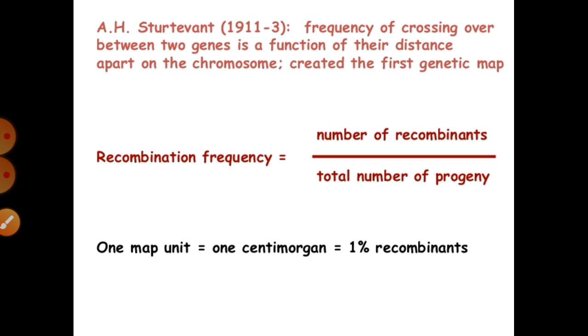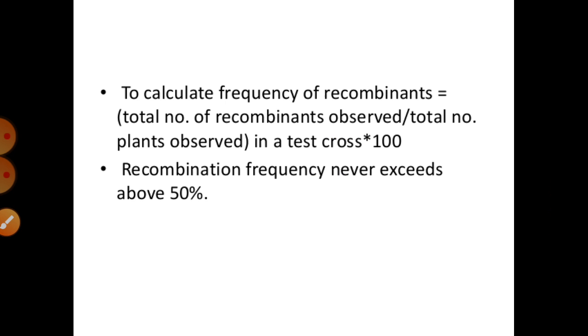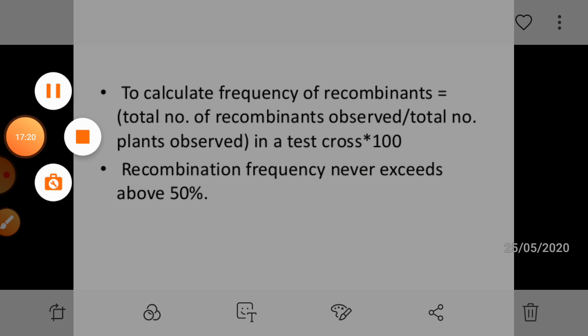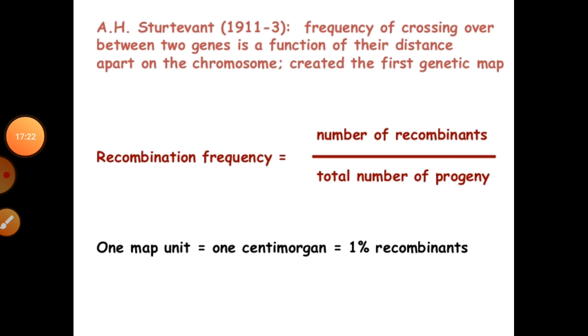And this frequency is always calculated under a formula: the number of recombinants over the total number of progeny. So with the help of this we are able to calculate such structures. We can say that generally they always show different conditions, right?